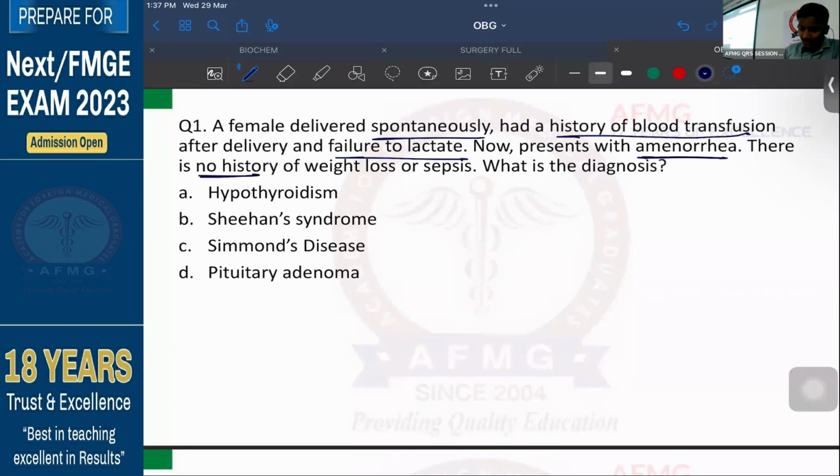There is no history of weight loss. There is no history of sepsis as such. Sepsis is nothing else but infection itself. Okay? So what is the diagnosis now? What are you suspecting over here?